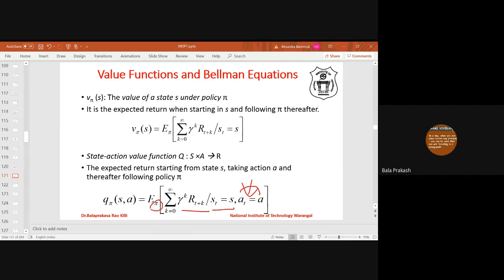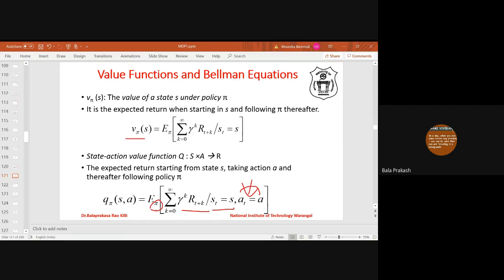When the action in state S is already fixed, and we say following the policy, it means in the subsequent states it follows the policy, but in the current state it does not. In the current state it performs action A, but from the next state onwards it performs the action recommended by the policy. Whereas for the value function, from the current state onwards it follows the action recommended by the policy. This is the difference between the state value function and the state action function.